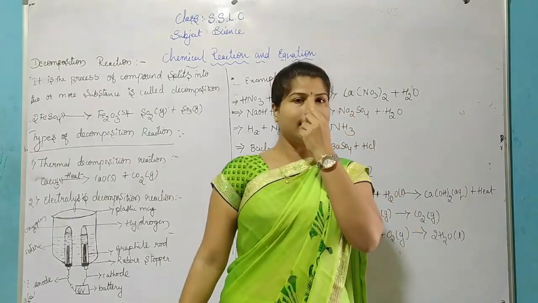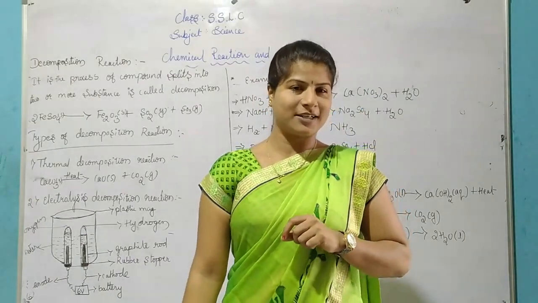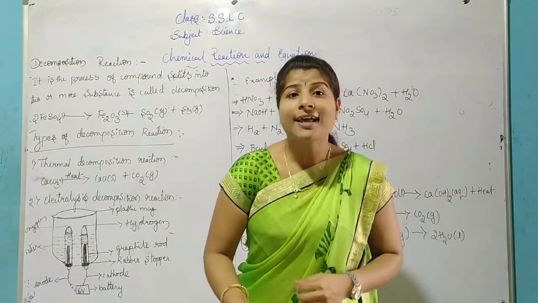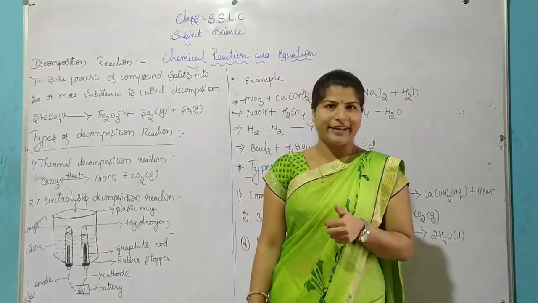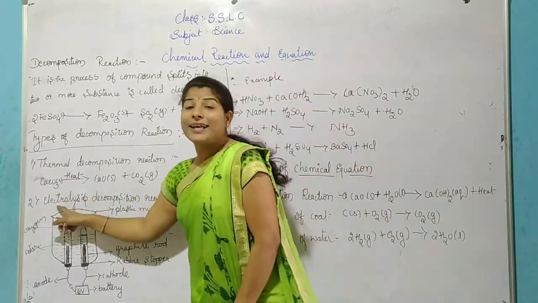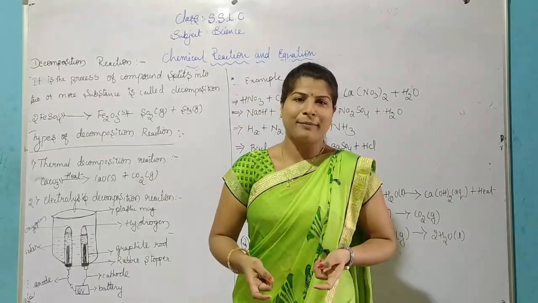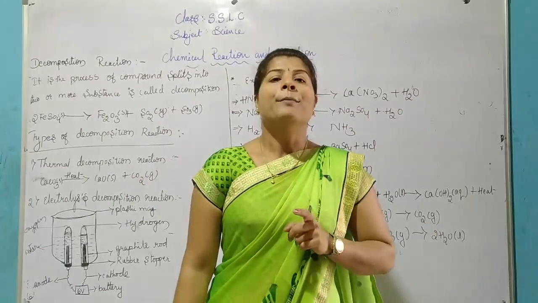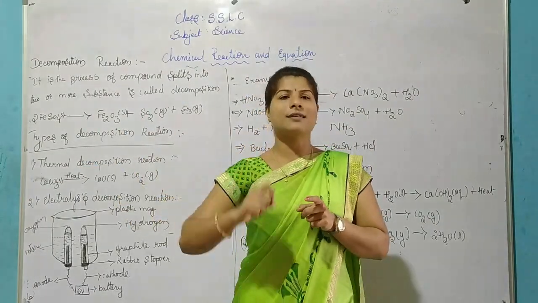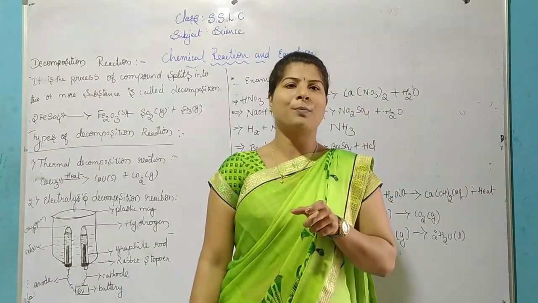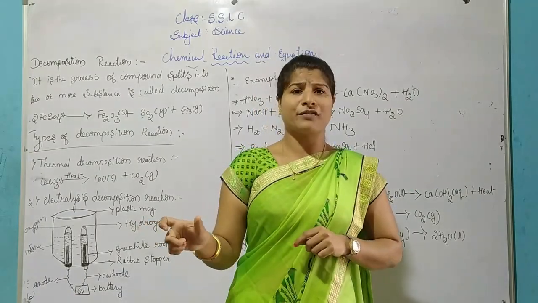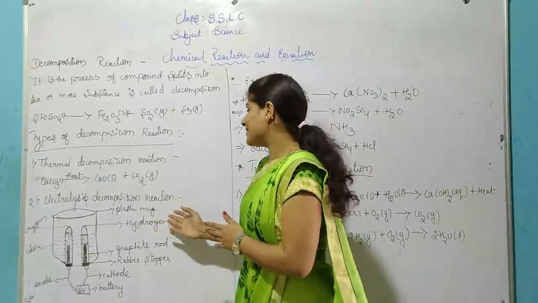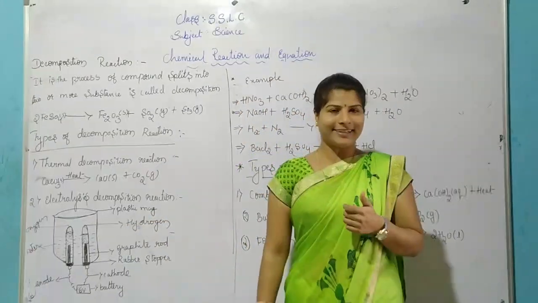Another one is the electrolysis decomposition reaction. Electro means what? Electro means current. Very good. In the presence of current, when decomposition happens, that process is electrolysis. The decomposition reaction carried out by the electric current is called electrolysis decomposition reaction.